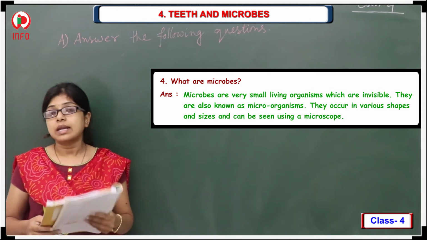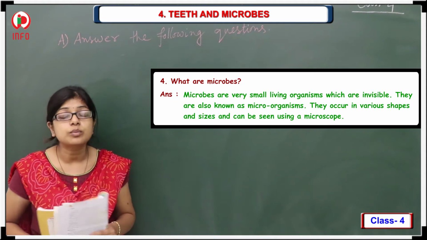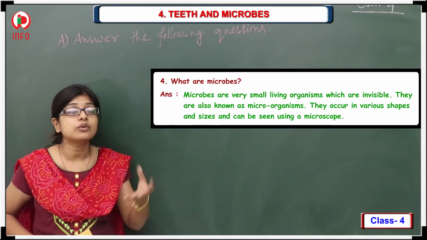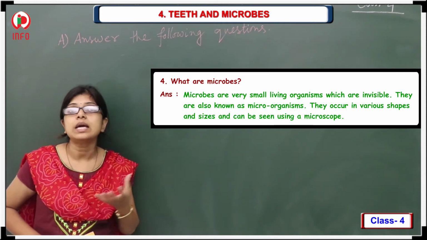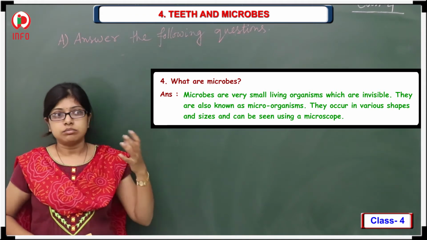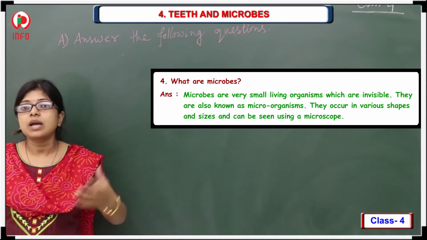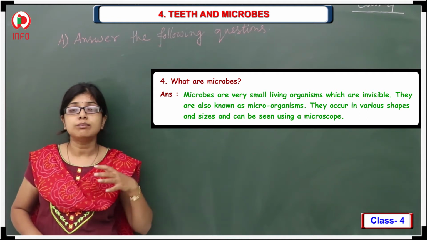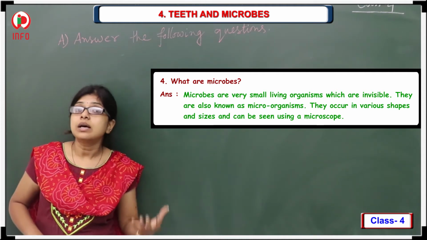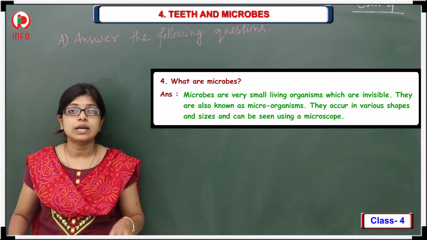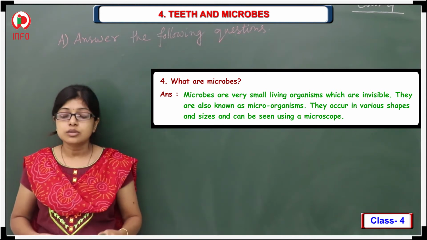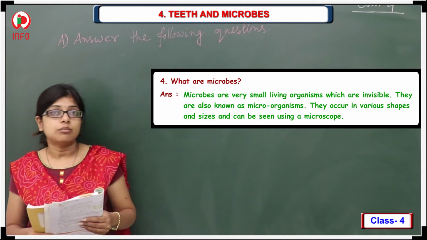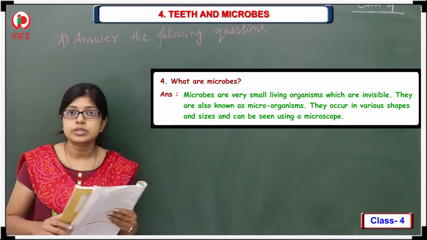I have told you about the microscope. Sometimes they are helping us also, and microbes could live without us, but without them we cannot live. So that's why we need the presence of the microbes.